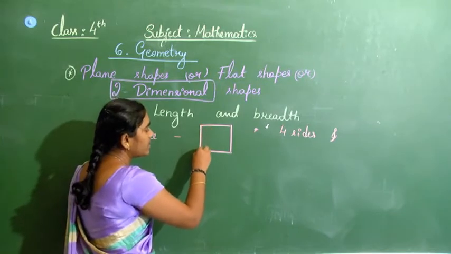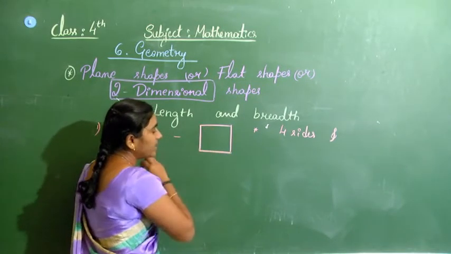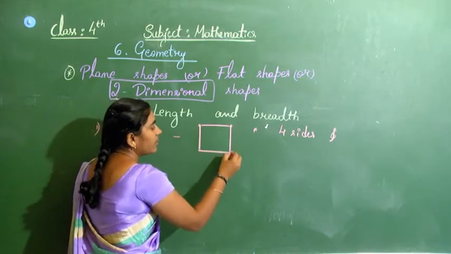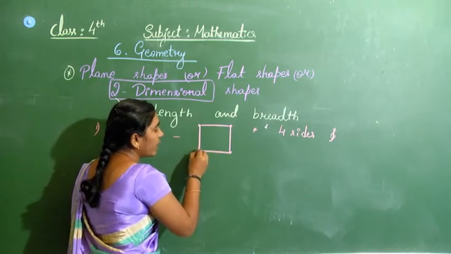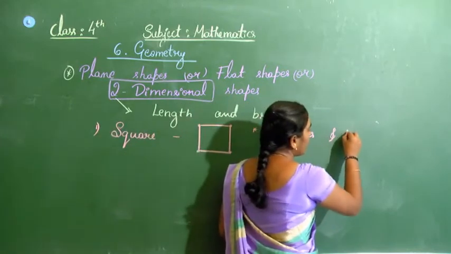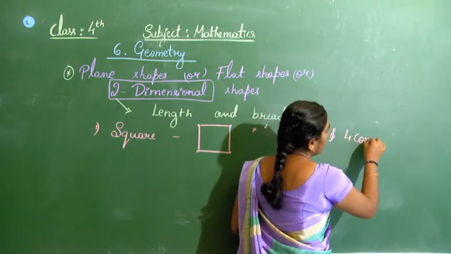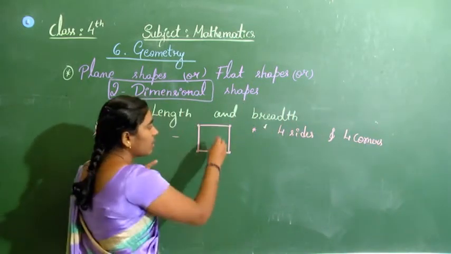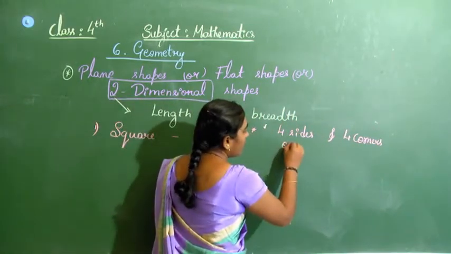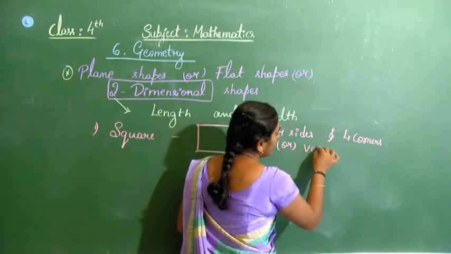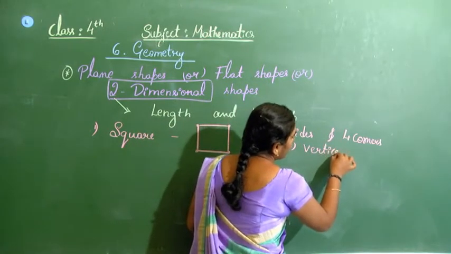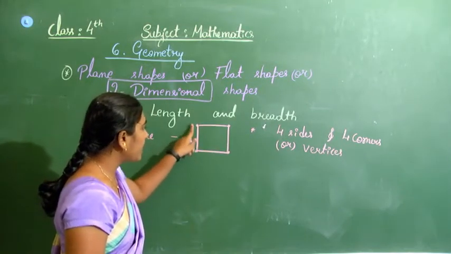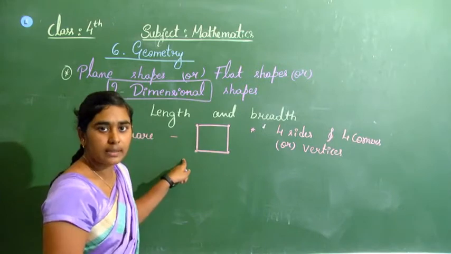These straight lines are called sides, and the sharp ends where the two sides join are called corners or vertices. Four sides and four vertices.